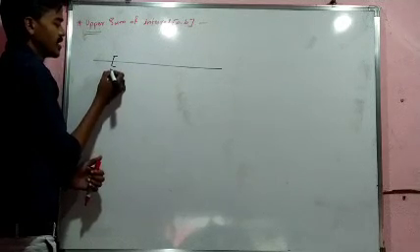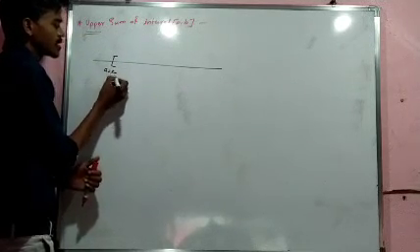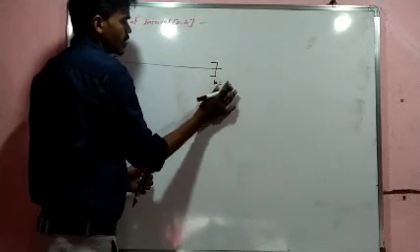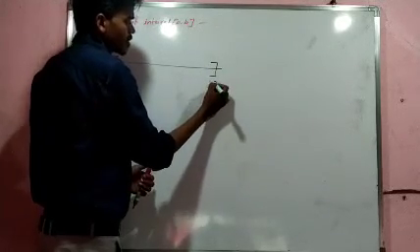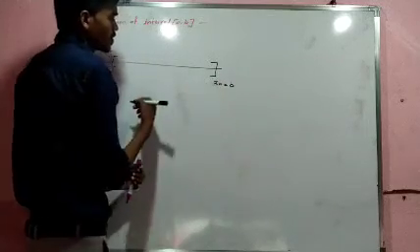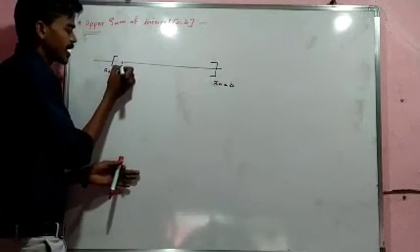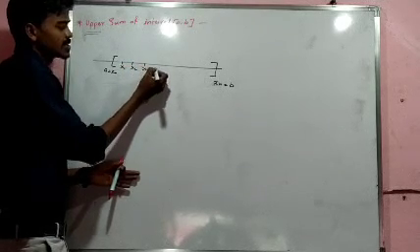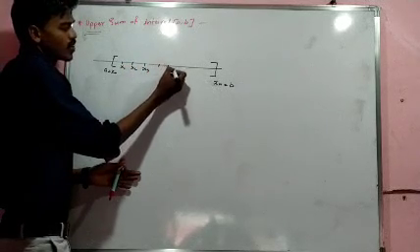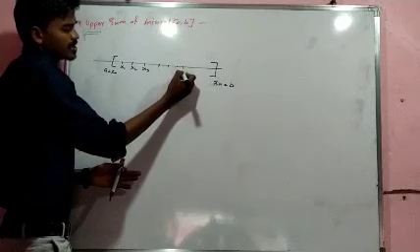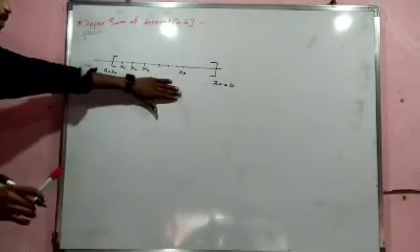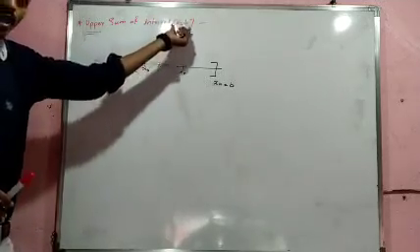One interval. Let's say A is equal to x naught, and here it is B, that is xn is equal to B. So we need to take x1, x2, x3, and so on, here it is xr, and so on up to xn. These are our partition of the particular interval AB.